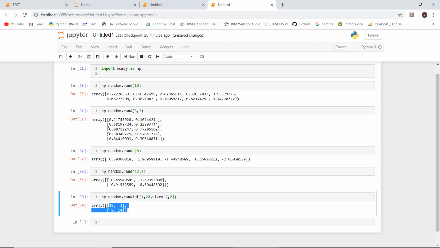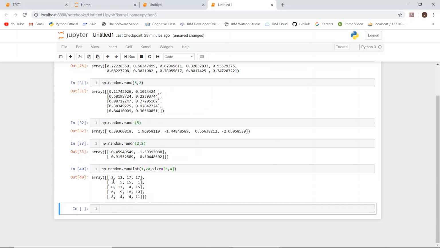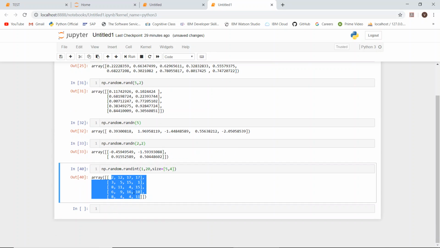Okay, now I want a 5 by 4 matrix. Here a 5 by 4 matrix has come, but the range of the numbers is between 1 to 20 only. See 17, there is no number that exceeds 20, because we have specified the limits here and we have specified the shape here. Okay, random integers, this is the method, friends.